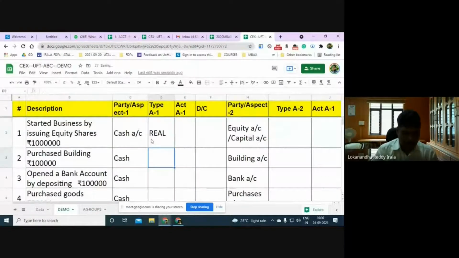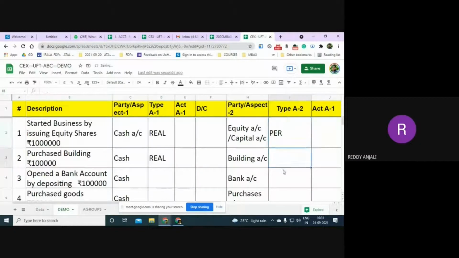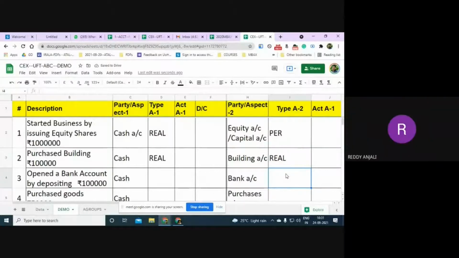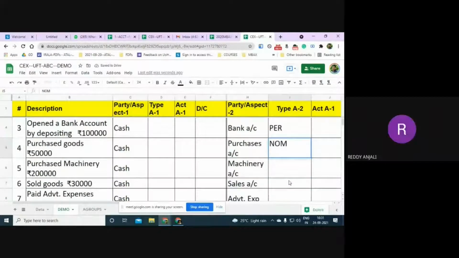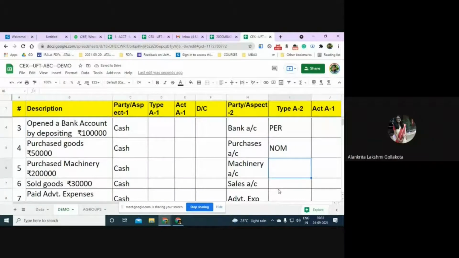Real. Then real. So what is equity account? Personal account. What is building? Real account. What is bank account? Personal account. So what is purchases? Nominal. What is machinery? Real.